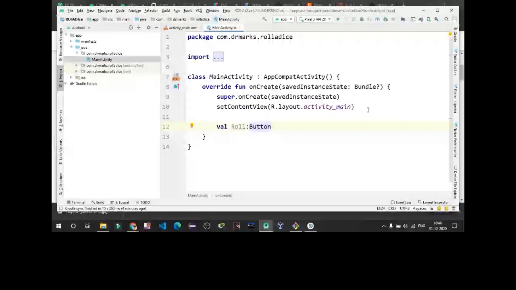We have to find its ID, and we can do this with the function findViewById. Then we have to define R, that is R source, and ID, the ID we have given it, that's roll. So we have connected this button in the XML file, and we can use the button functions using this roll variable.